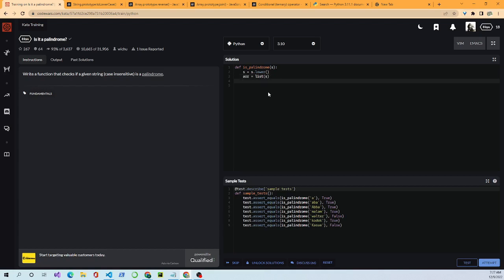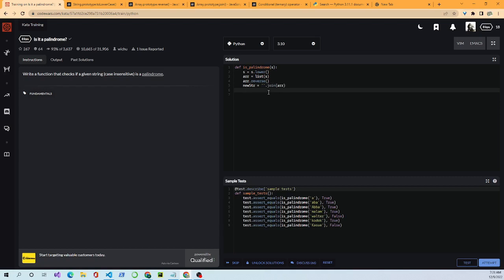It turns into a list of letters. Then we will reverse them, and reverse is another function built into Python. Then we will join them, so new str equals join, and put the array in there.